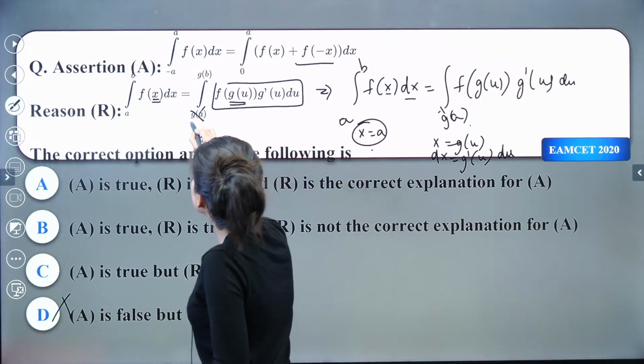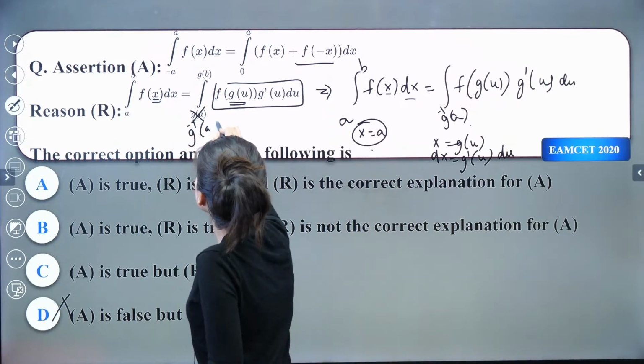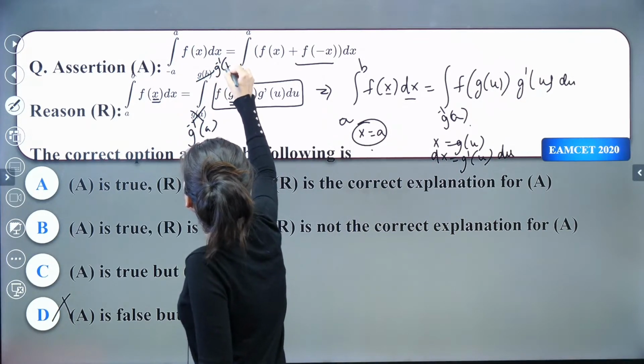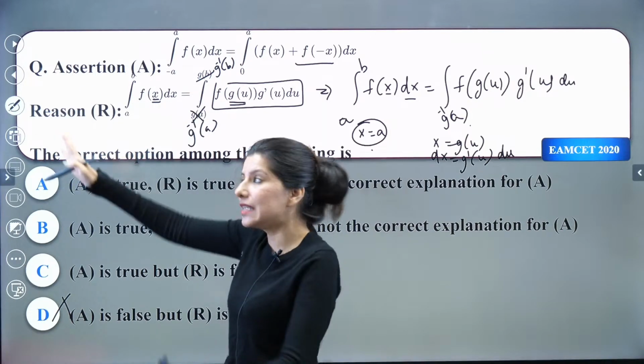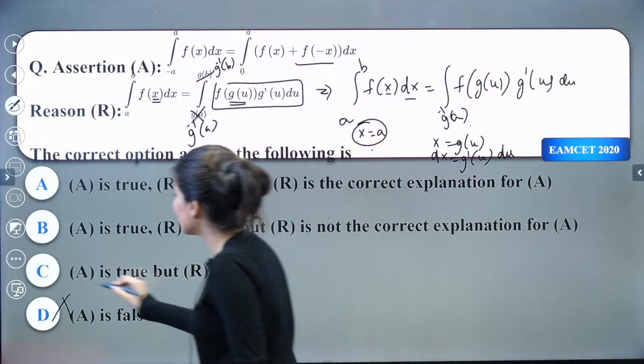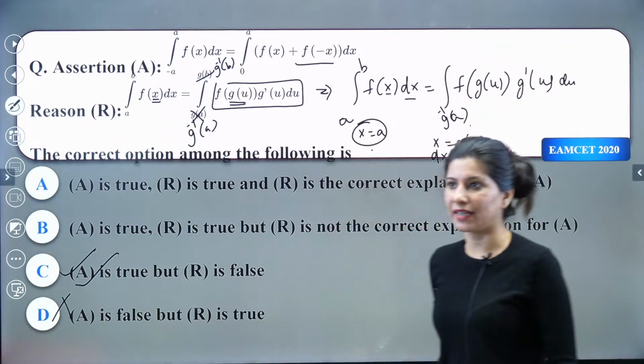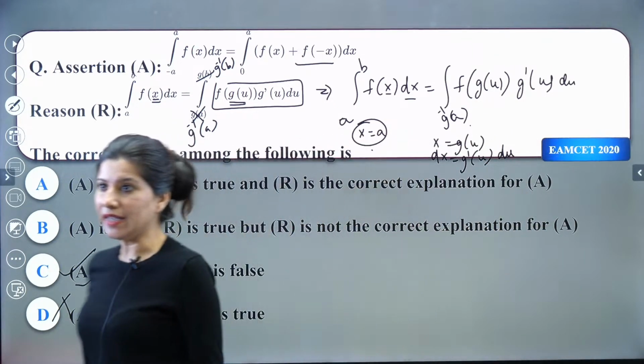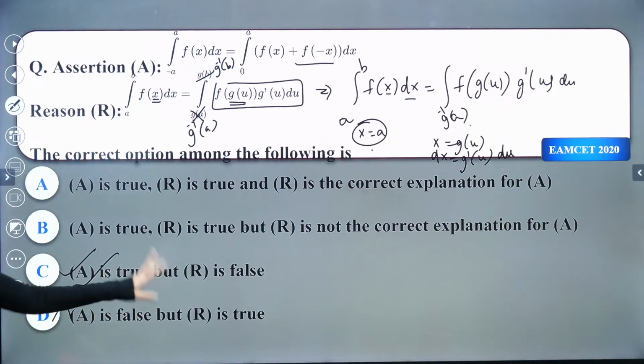So this is g of a, which is actually incorrect. This should be g inverse a. This should be g inverse b. If they would have written like this, then the reason would be correct. But no, this time your reason is false. Option C is absolutely right.